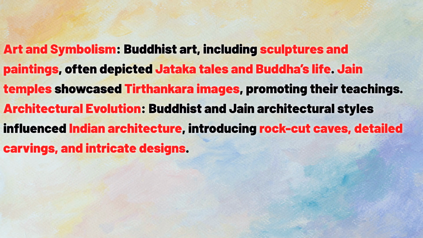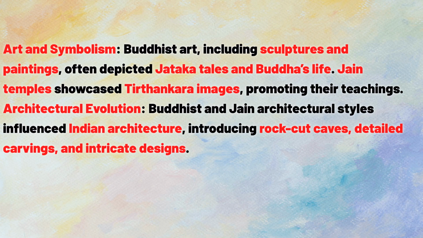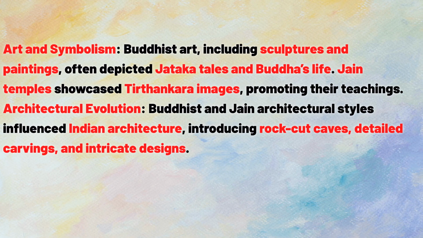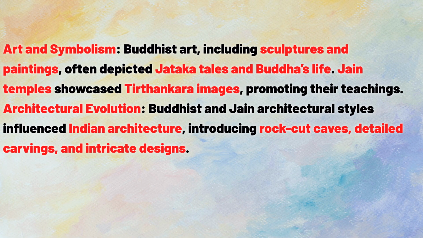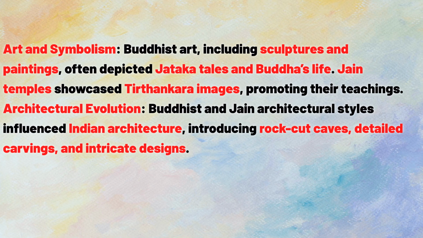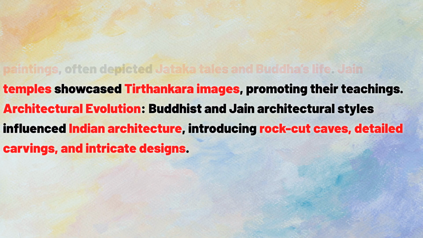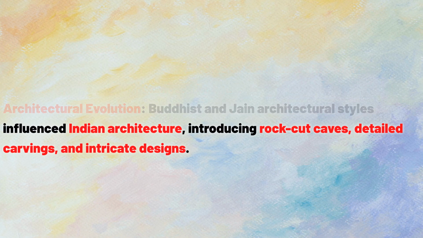Art and symbolism. Buddhist art, including sculptures and paintings, often depicted Jataka tales and Buddha's life. Jain temples showcased Tirthankara images, promoting their teachings. Architectural evolution. Buddhist and Jain architectural styles influenced Indian architecture, introducing rock-cut caves, detailed carvings, and intricate designs.